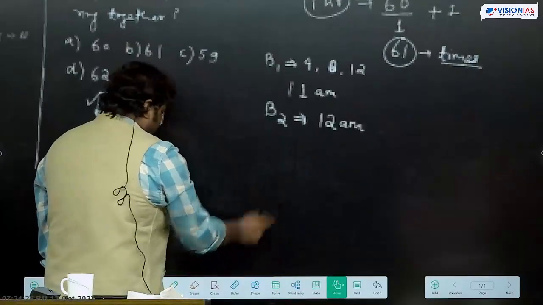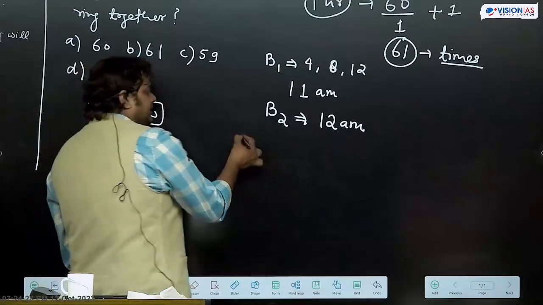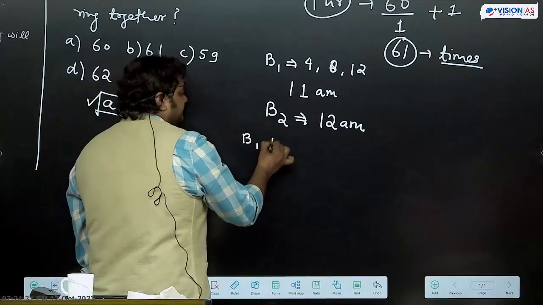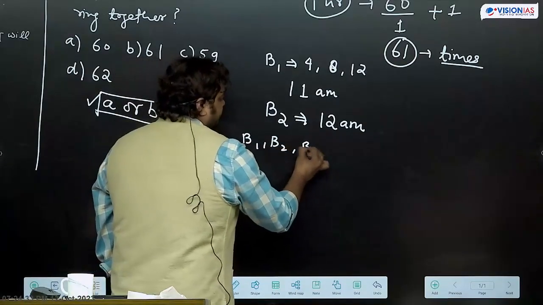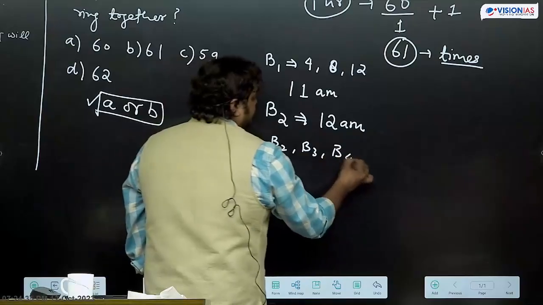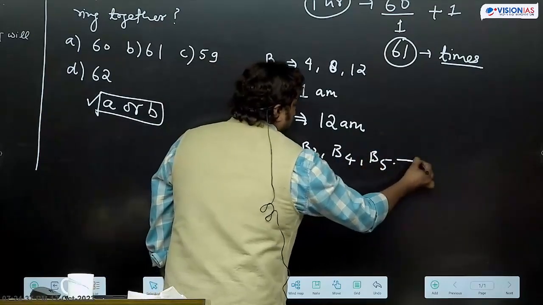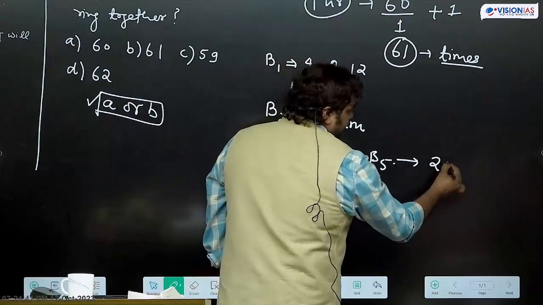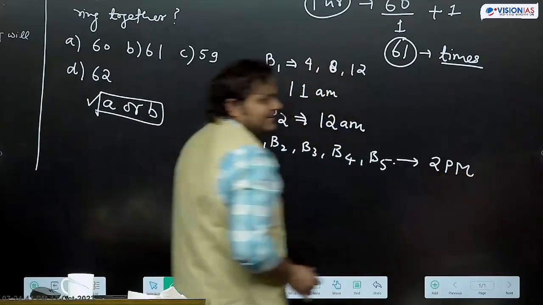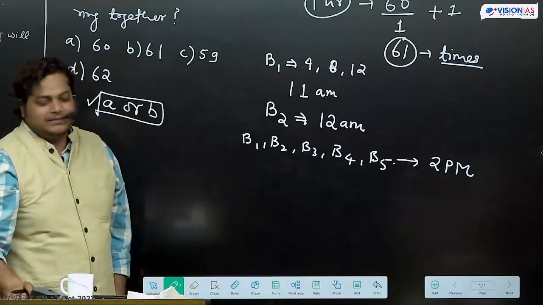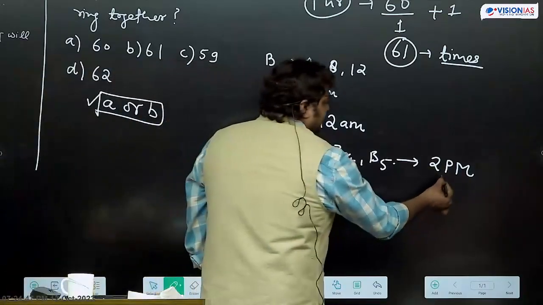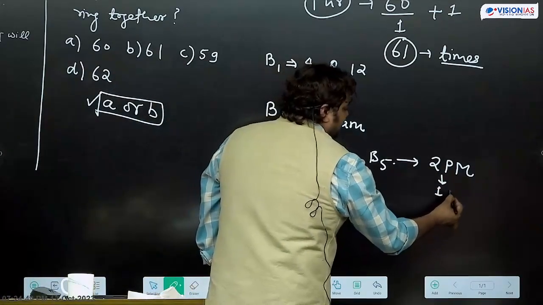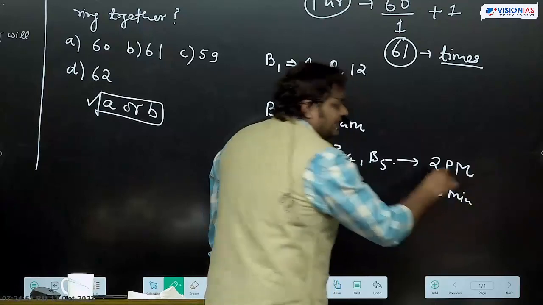We need to assume this thing, all the bells B4, B5, they have rang together at some time, we can say 2 PM pe, they have rang together. After then we can say after every 1 minute they are ringing together.